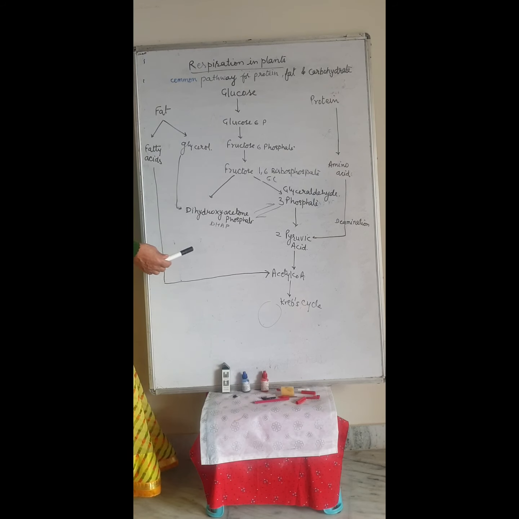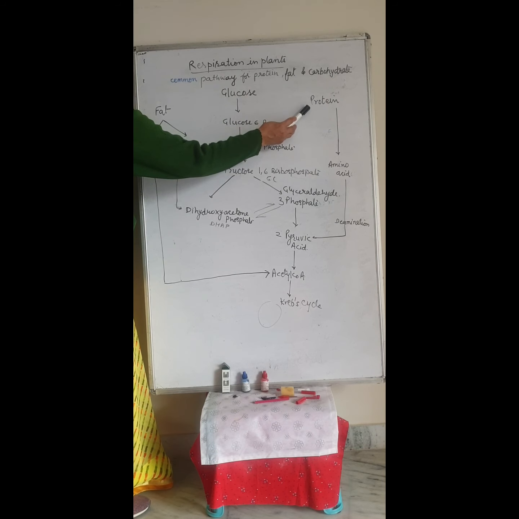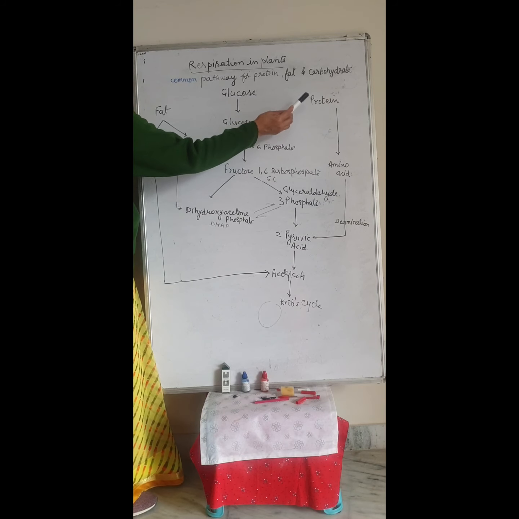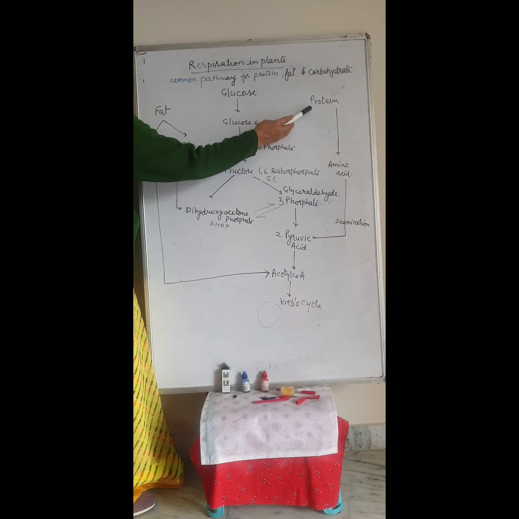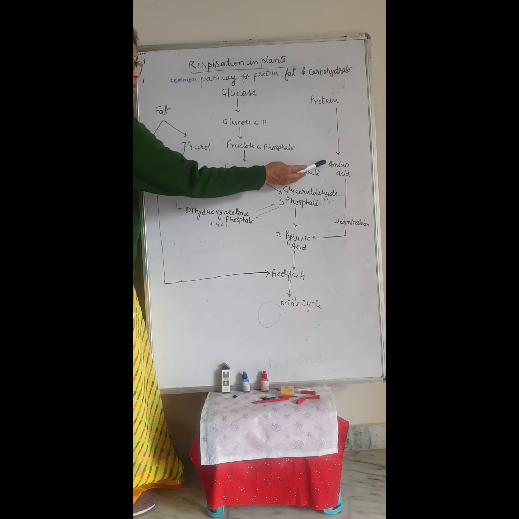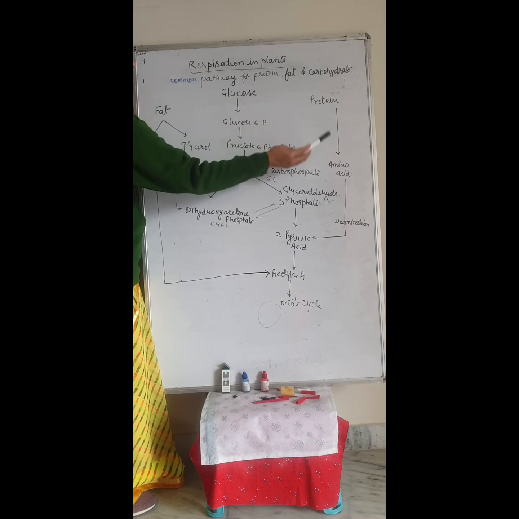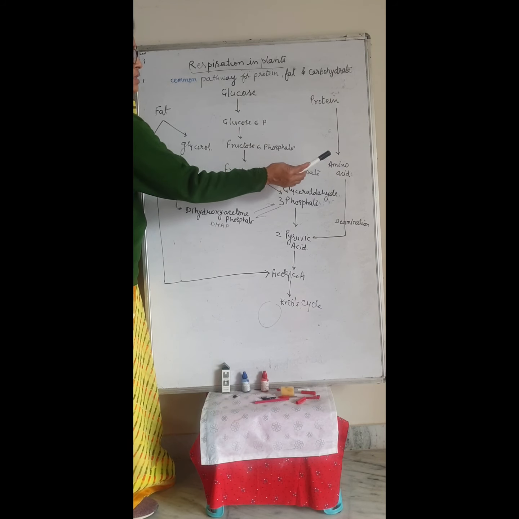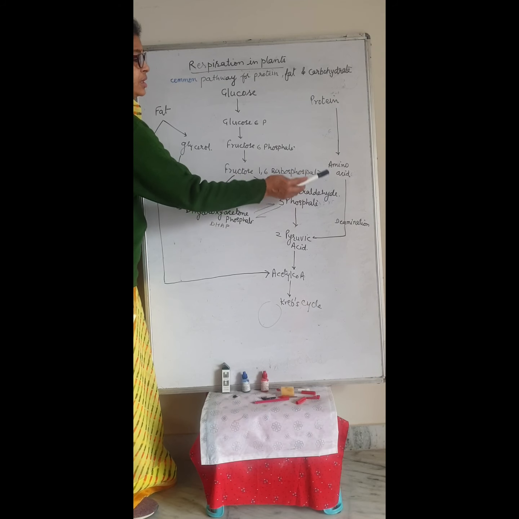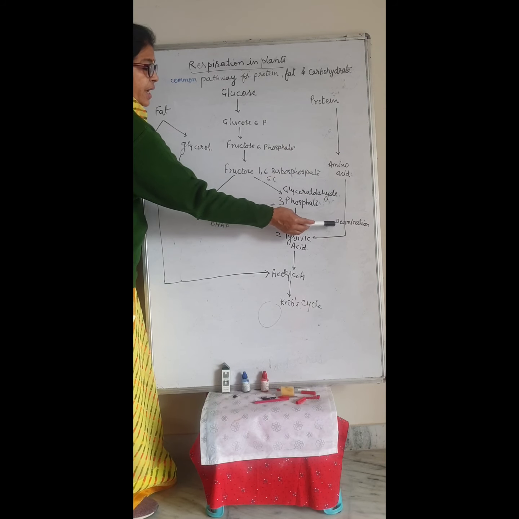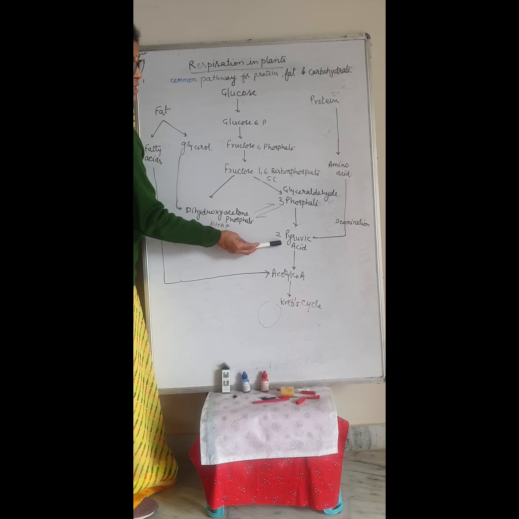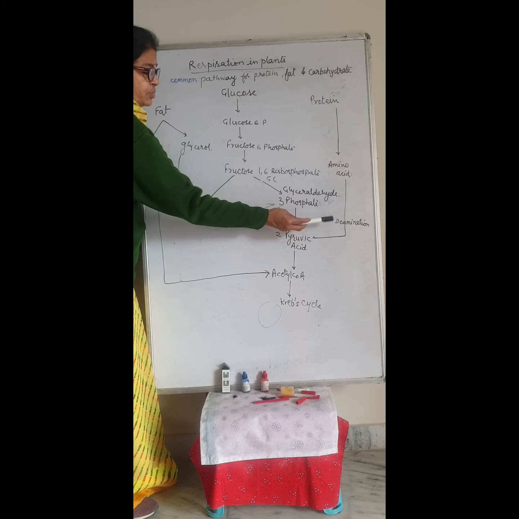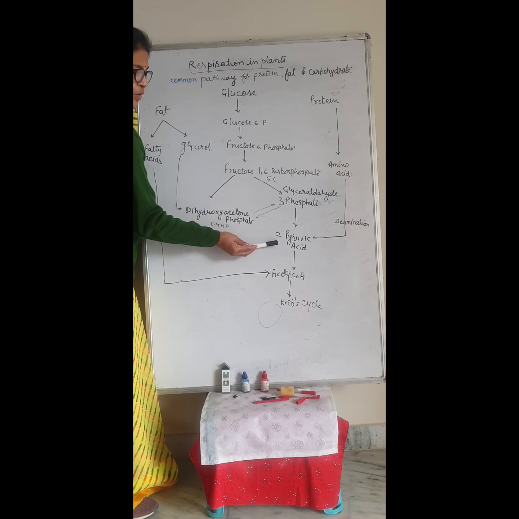If the respiratory substrate is protein, for example, wild animals feed on flesh, so the proteins are there. Proteins are made up of amino acids, and after digestion the protein is converted into amino acids. The amino acid undergoes deamination, the amino group is removed, and it goes to pyruvic acid.